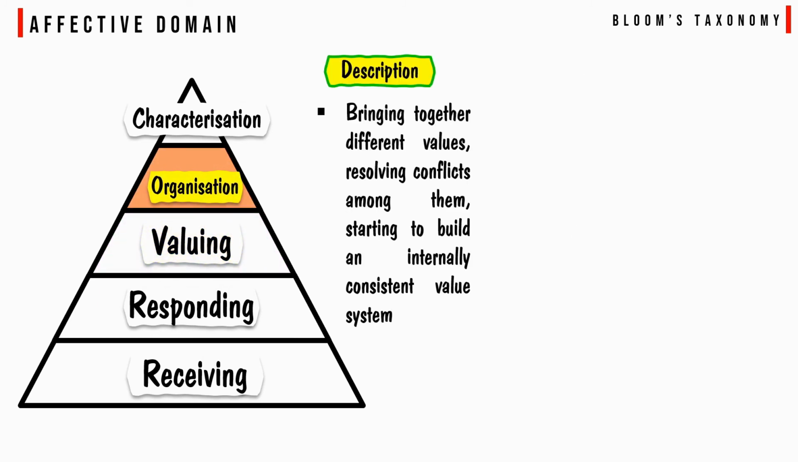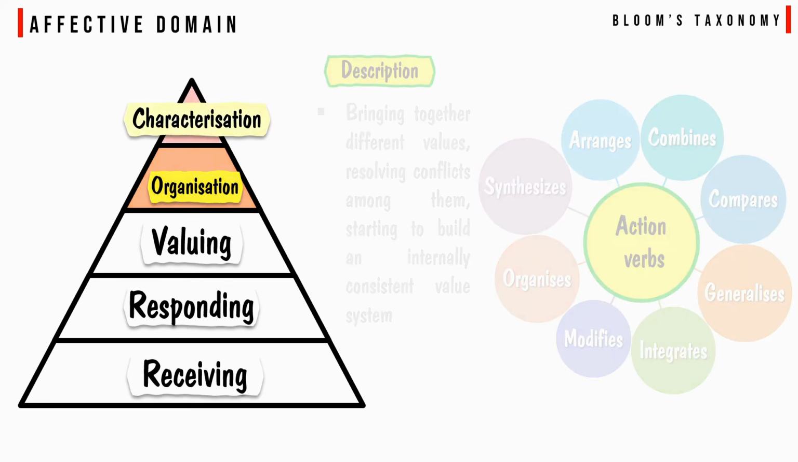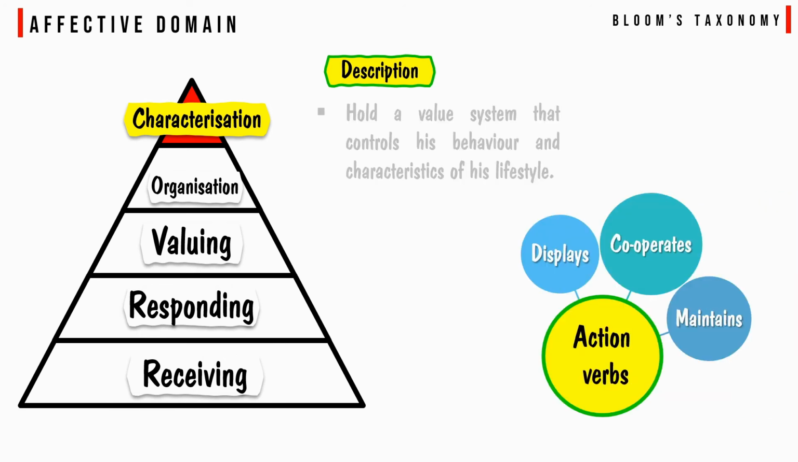Organization. That is bringing together different values, resolving conflicts among them, starting to build an internally consistent value system. The action verbs related to organization are arrange, combines, compare, generalize, integrates, modifies, organize, synthesizes, etc. Characterization. Hold a value system that controls his behavior and characteristics of his lifestyle. The action verbs related to characterization are display, cooperates, maintains, etc.